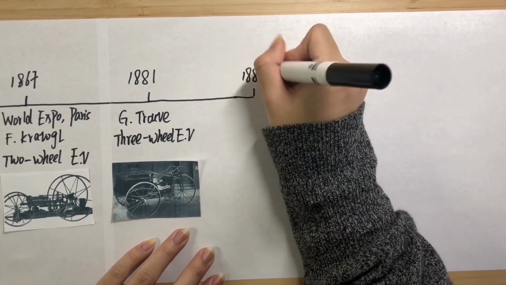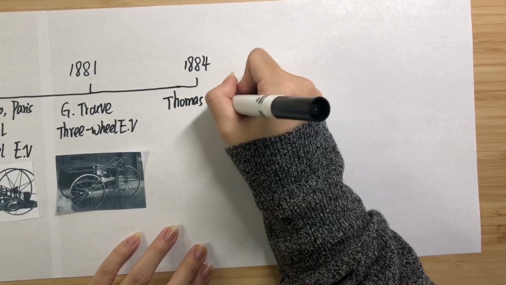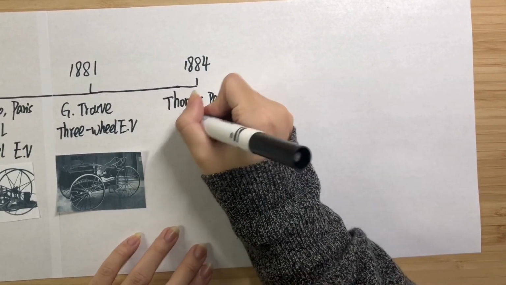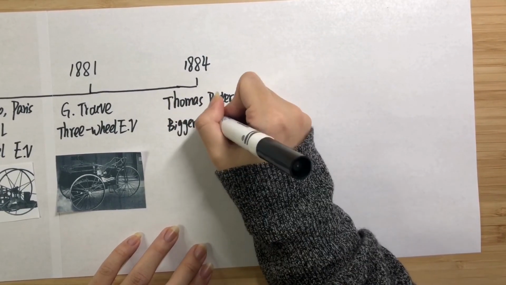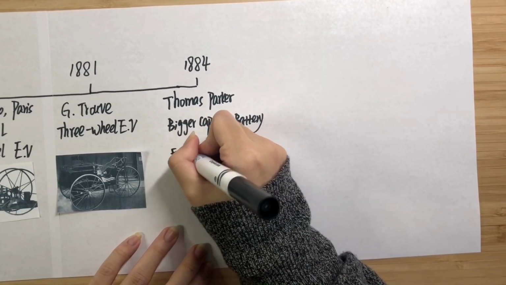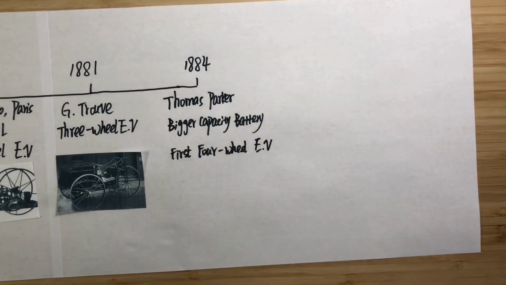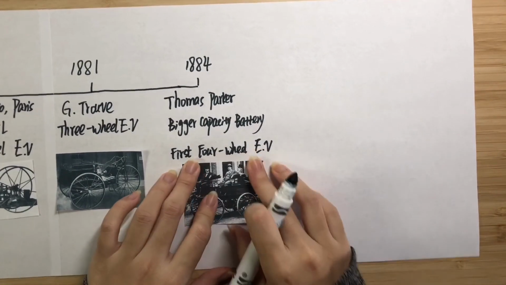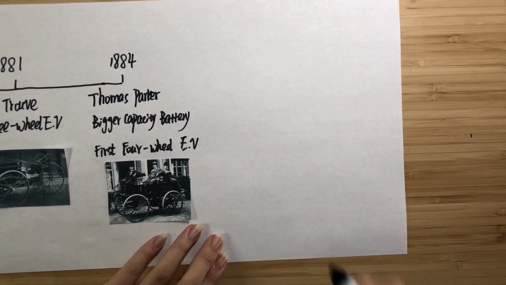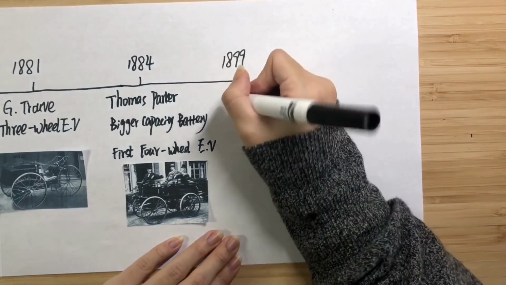So far, electric vehicles have taken shape. We have our two-wheel EV and then three-wheel EV, and in 1884, we have our first four-wheel electric vehicle, which was invented by Thomas Parker. He improved and redesigned the battery so that it has a bigger capacity than the lead-acid battery, and then he made the first mass-produced electric car in London. I think this is a landmark event, because mass production enabled electric vehicles to occupy the market rapidly.